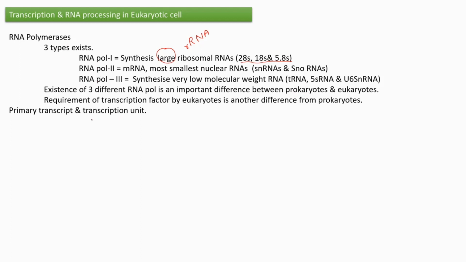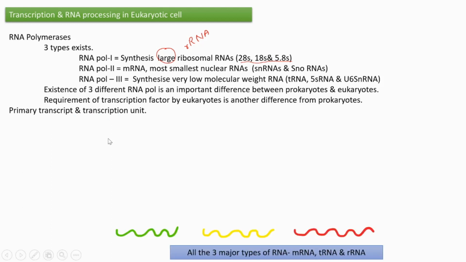Okay. Next, we are going to understand two terms, that is primary transcript and transcription unit. What is primary transcript and what is transcription unit? That I am going to show you. We know that three different types of RNAs are synthesized in each cell, mainly mRNA, tRNA and rRNA. rRNA means ribosomal RNA.